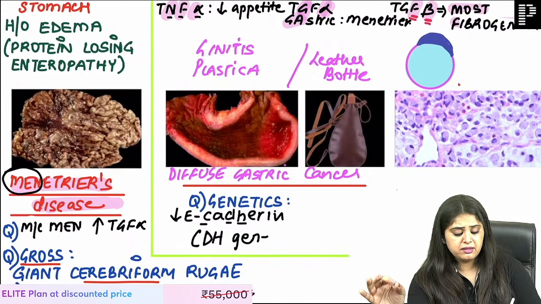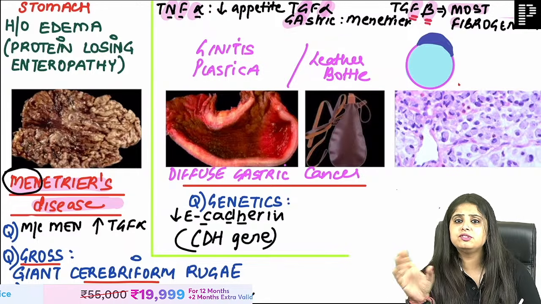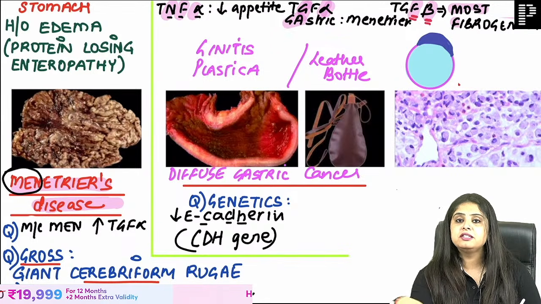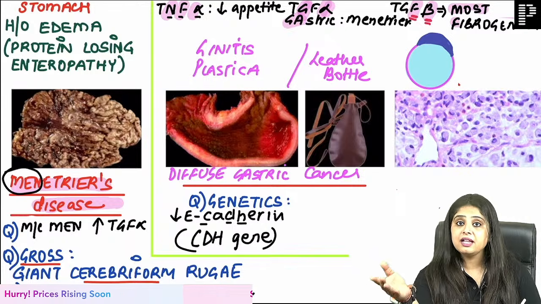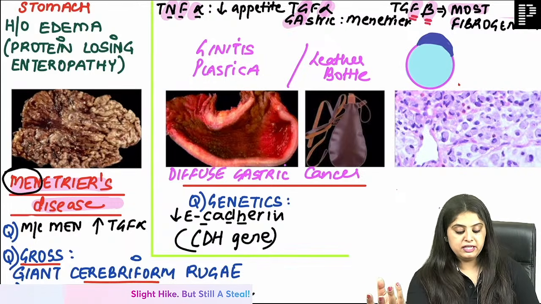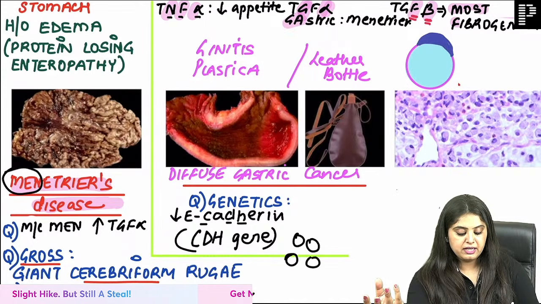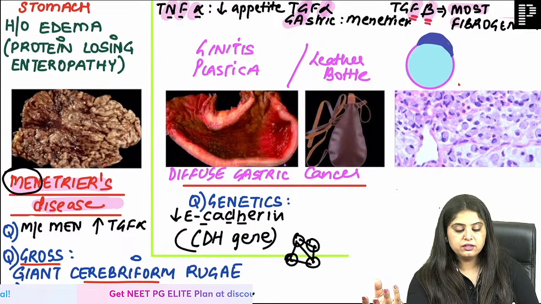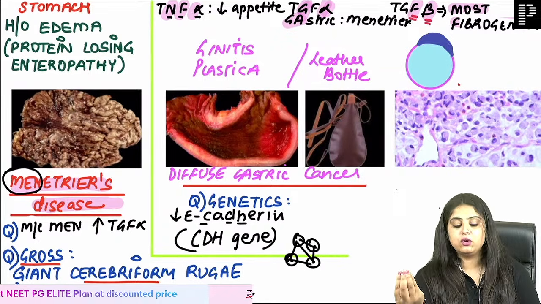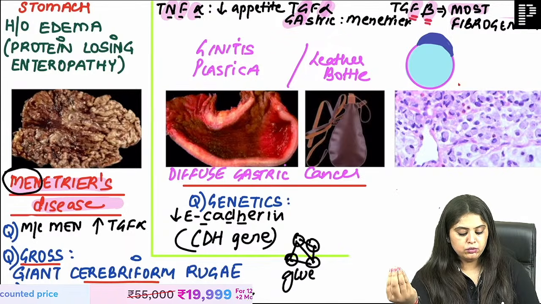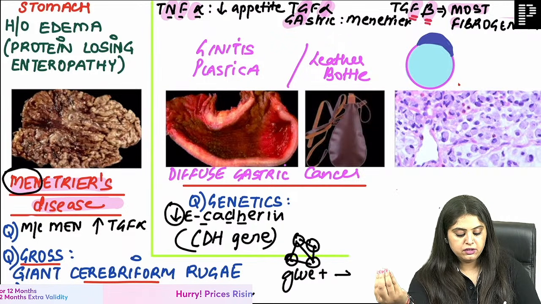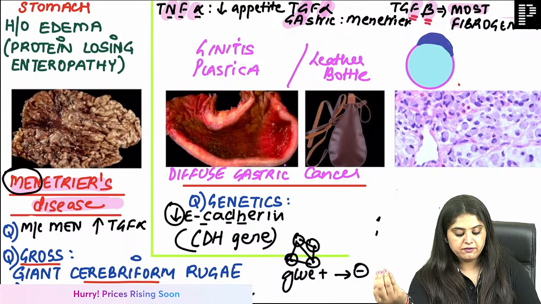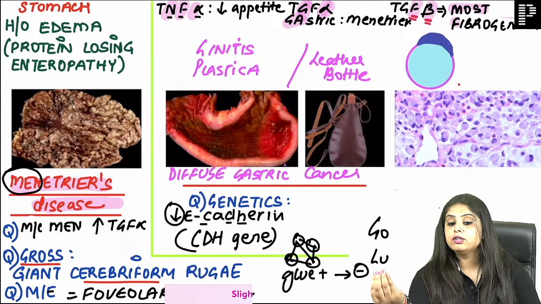It means the same. Please, again, some things are the same. C-kit and kit same. P53, TP53 same. E-cadherin, CDH same. Now, E-cadherin is normally a glue. See, you all remember that. Ma'am, E-cadherin is a glue. E-cadherin is a glue, meaning between the cells it's a Fevicol. That is what we call it. It's a glue. It's a cell adhesion molecule. And if the glue is going to go away, patient will have GO-LU tumors. What is GO-LU tumors?